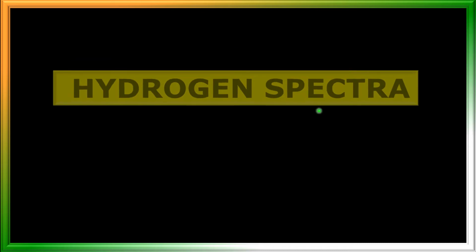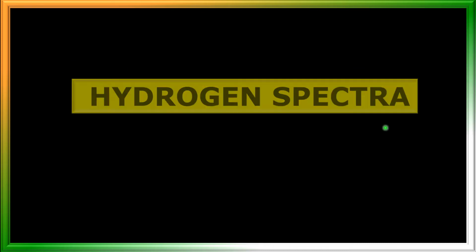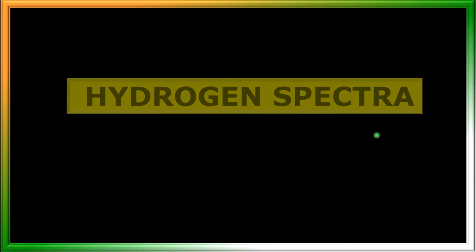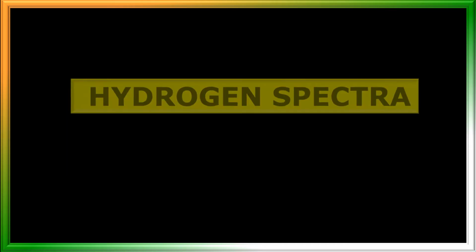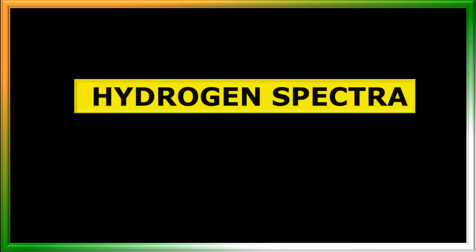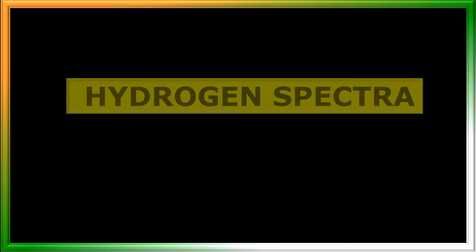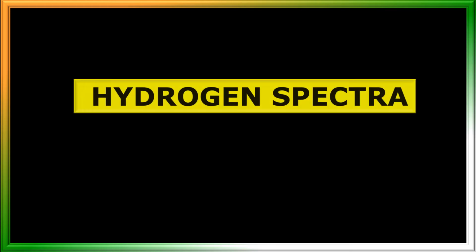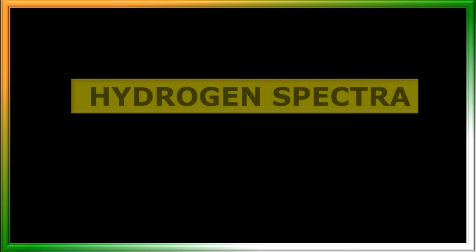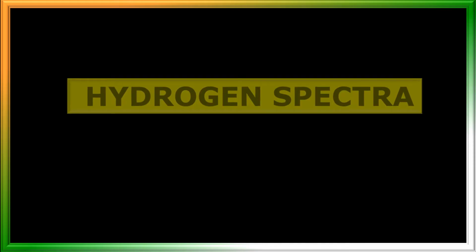In this video, I am going to explain about hydrogen spectra. Before that, I will explain different types of spectra and later I will explain hydrogen spectra. We all know that electrons in an atom or molecule absorb energy and get excited. They jump from a lower energy level to a higher energy level and they emit radiation when they come back to their original states. This phenomenon accounts for the emission spectrum.